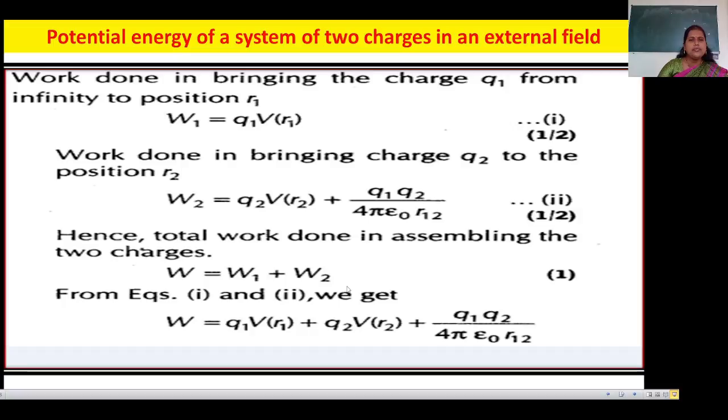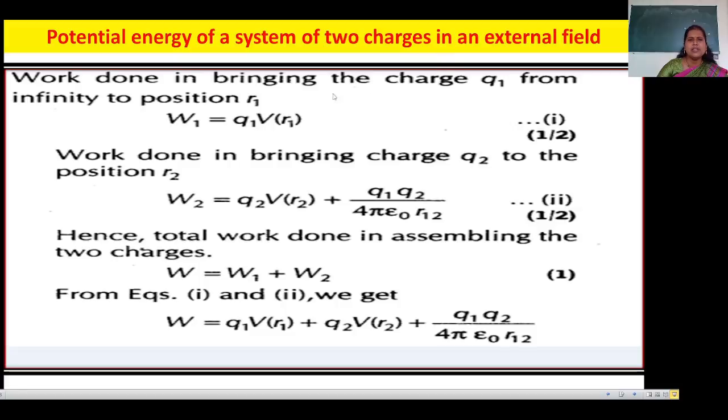Same as the last equation, we have already seen how to determine the potential energy of a system of two point charges. The only difference here is that we have to apply an external field.